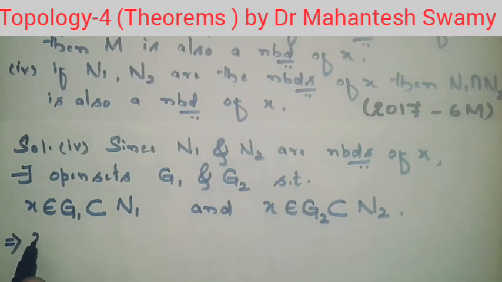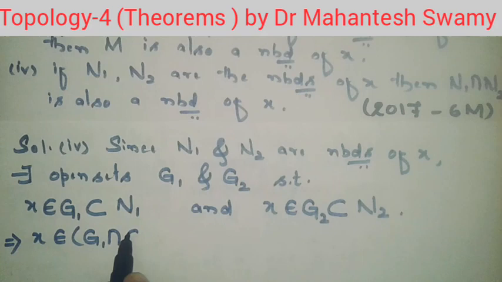This implies X is contained in G1 and X is contained in G2, means X is contained in G1 intersection G2. It can be very easily understood from set theory. When x belongs to G1 and x belongs to G2, it implies x belongs to G1 intersection G2.